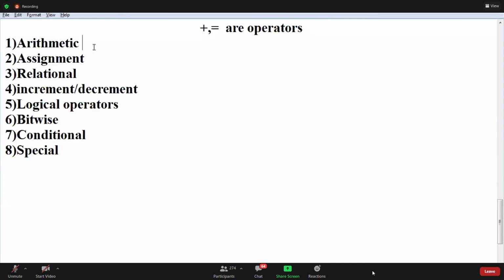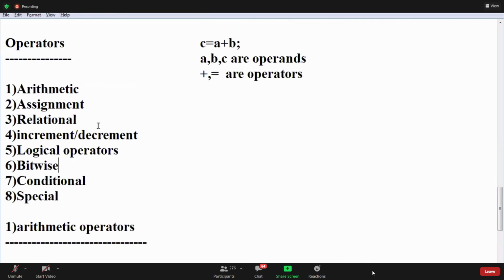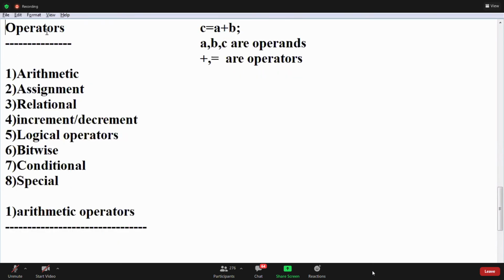First one, guys: arithmetic operators. You know all the arithmetic operators, so I am not going to elaborate; we will discuss just two or three examples. First write the operators: arithmetic, assignment, relational, increment, decrement, logical, bitwise, conditional, and special.